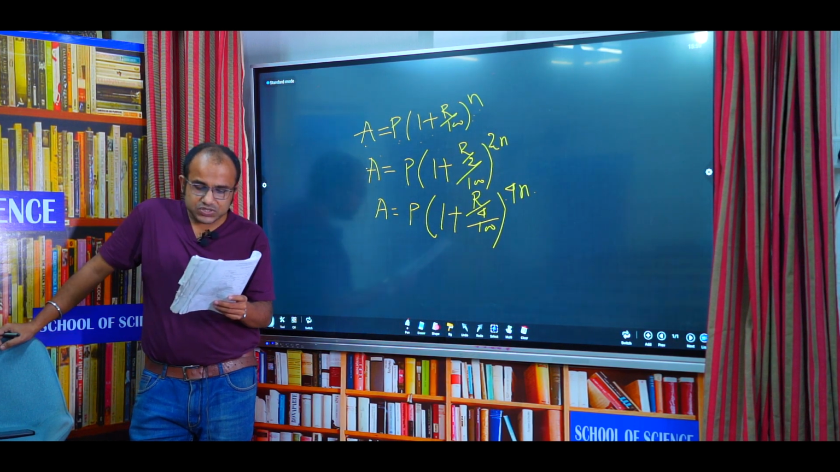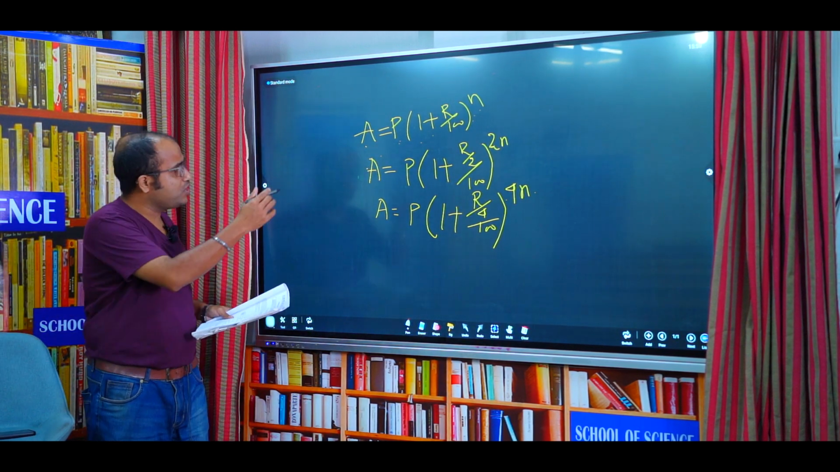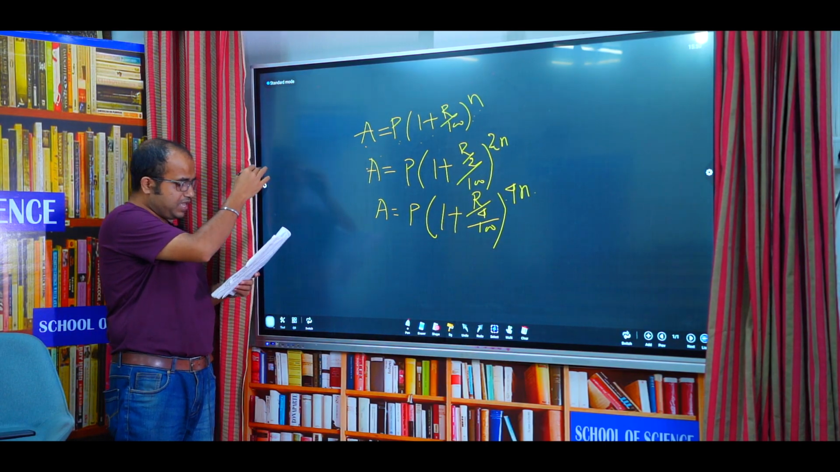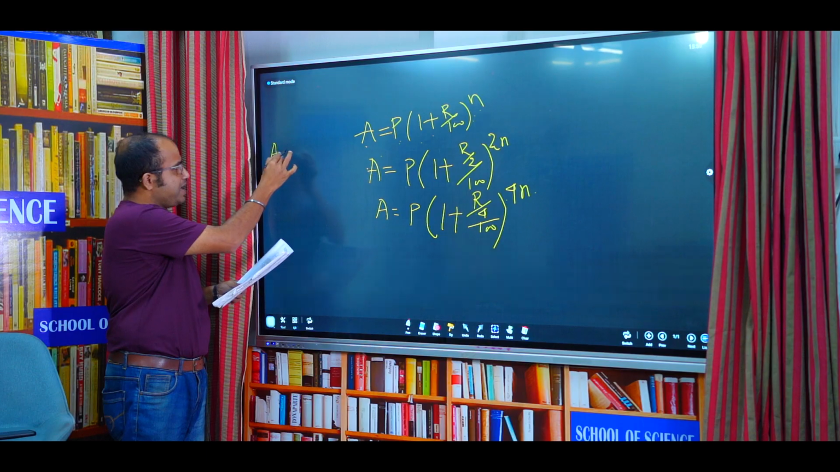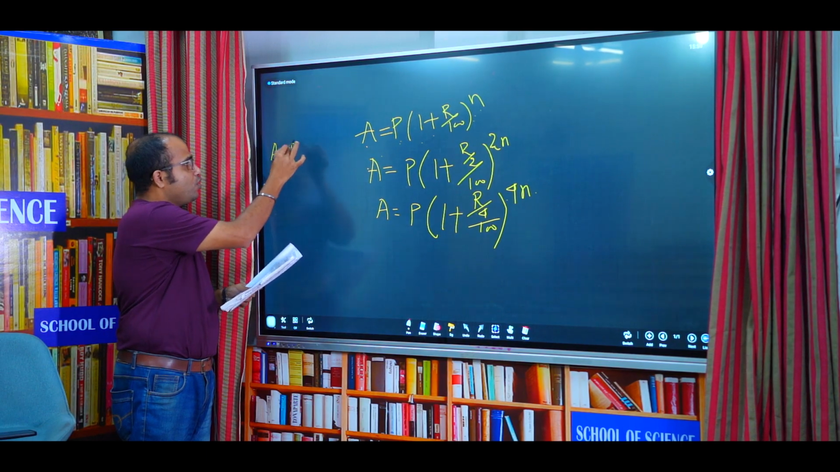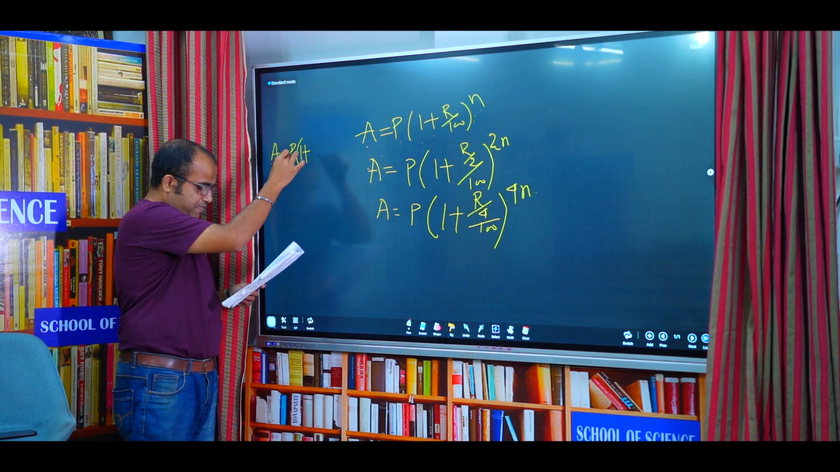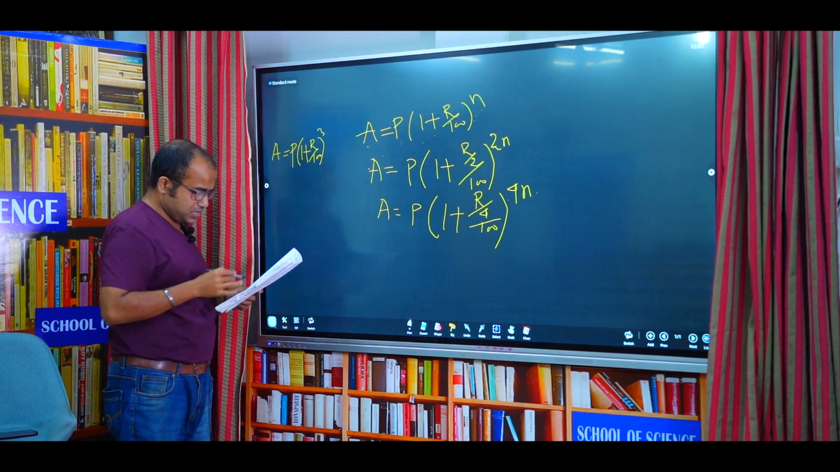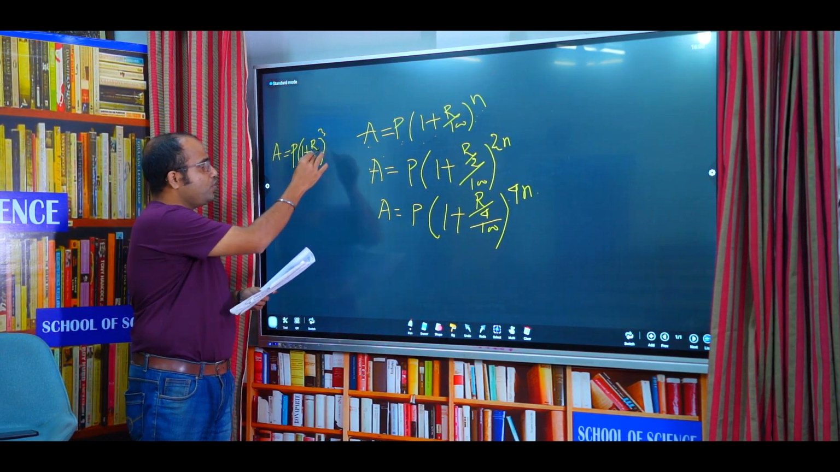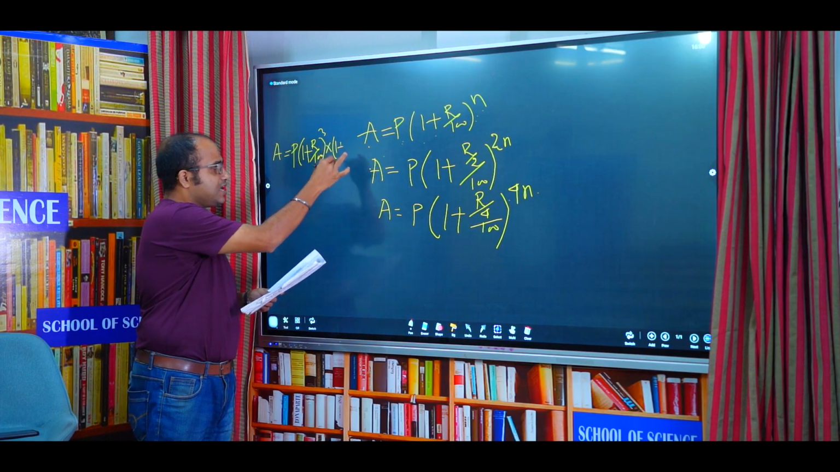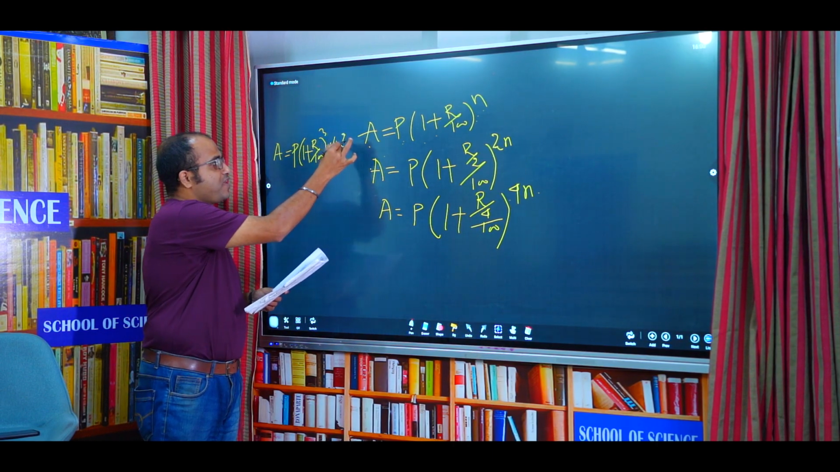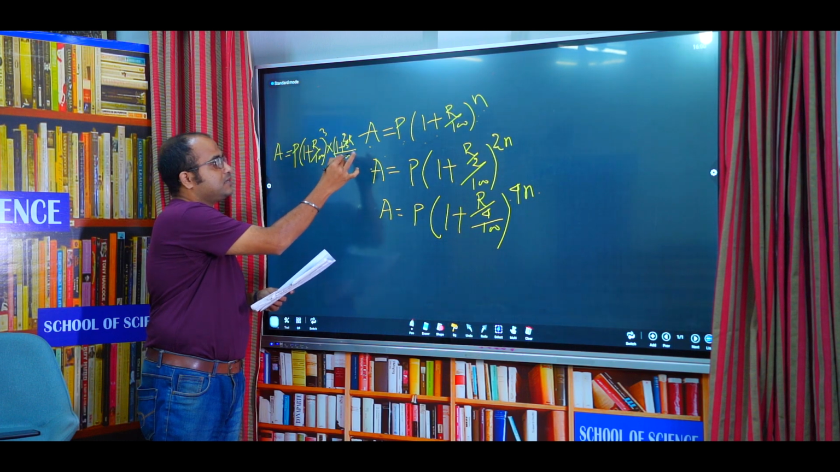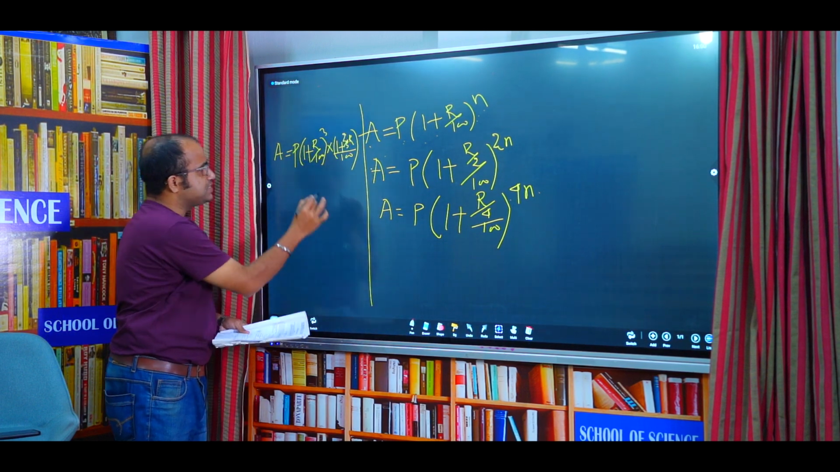Now when interest is compound, next formula. These are formulas 1, 2, 3. Now I am discussing formula number 4. Formula 4: A is equal to amount is equal to P into (1 plus R by 100) whole to the power 3 into (1 plus 2 by 5 R by 100). So this is another formula.